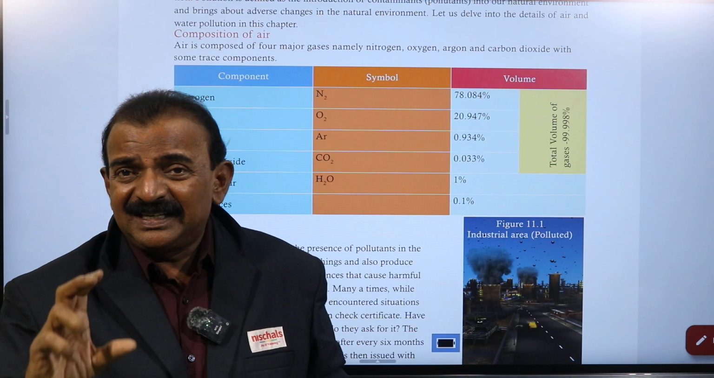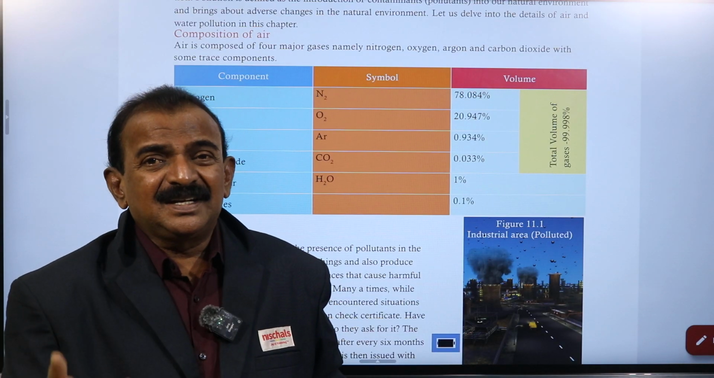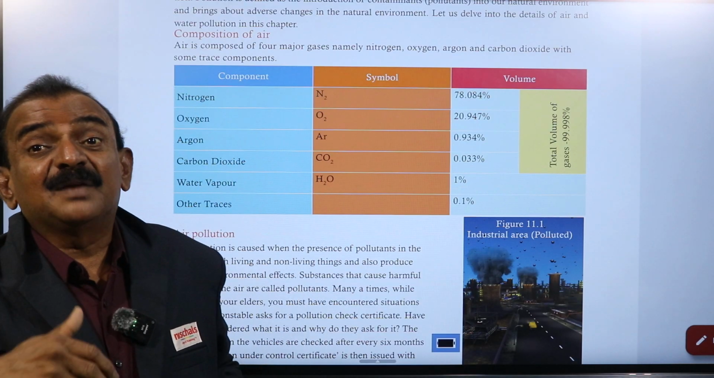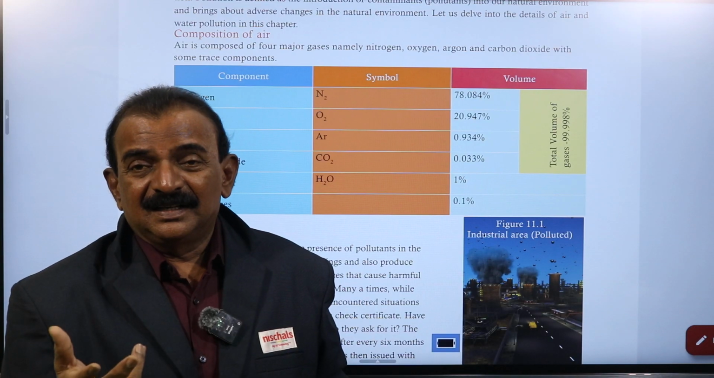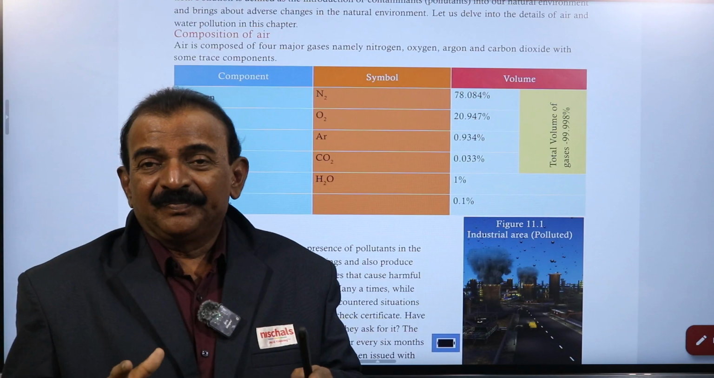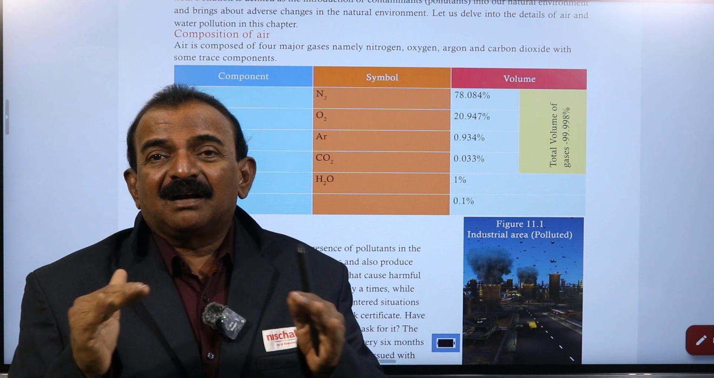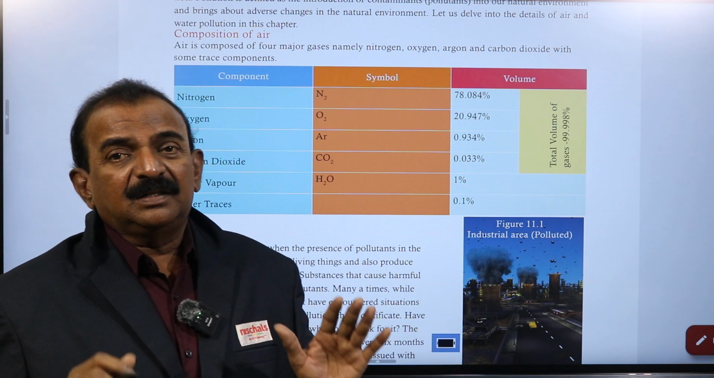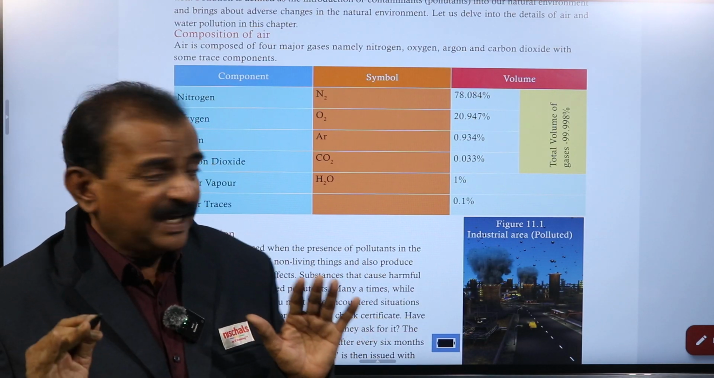So here the percentage of nitrogen should not be increased or decreased, the percentage of oxygen should not be decreased, the percentage of carbon dioxide should not be increased, and the percentage of argon should not be increased. If changes occur in these gases' percentages in the air, it is nothing but a cause of air pollution. Now we have discussed the major four gases which are present in the air.